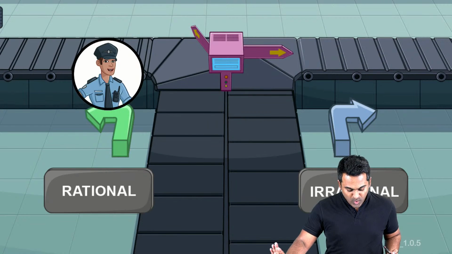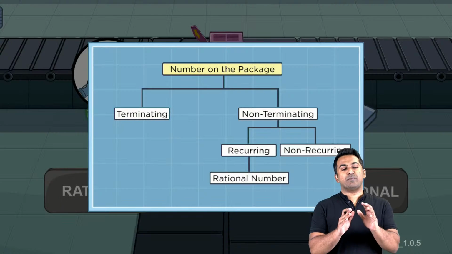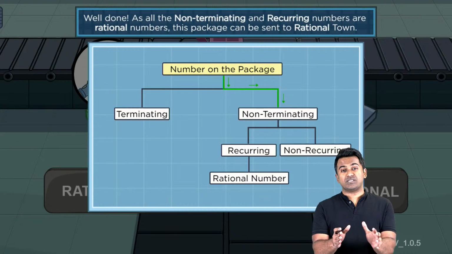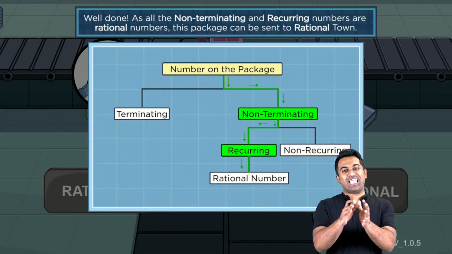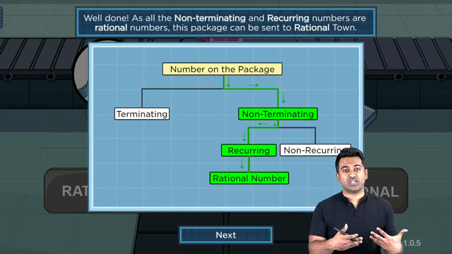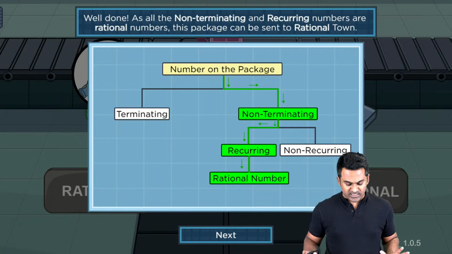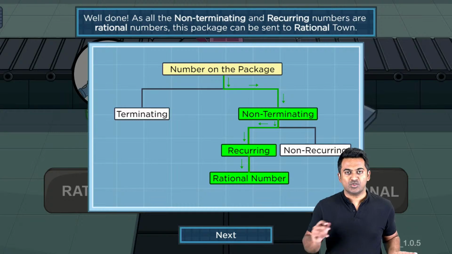Awesome, right? So you have understood the fundamentals of how real numbers are broken down into rational and irrational, and how the classification of rational and irrational works as well. I'd suggest you play this game whenever you have time. It's fun, and the concepts become fairly clear. So let's move on now.